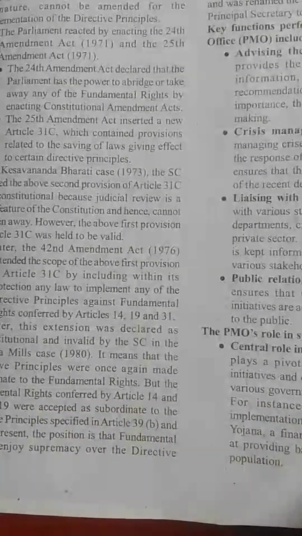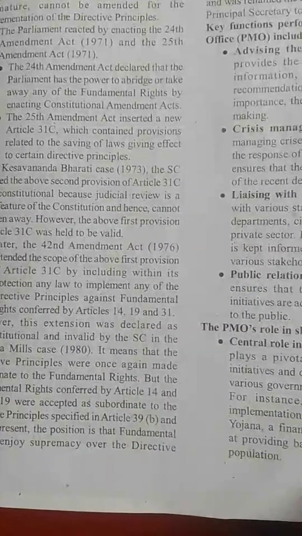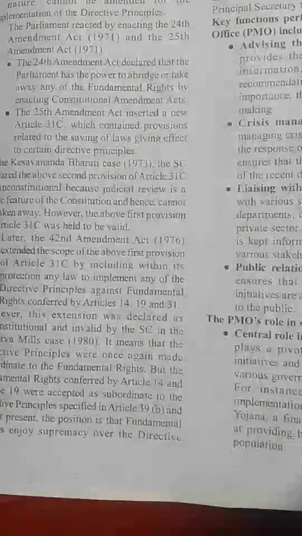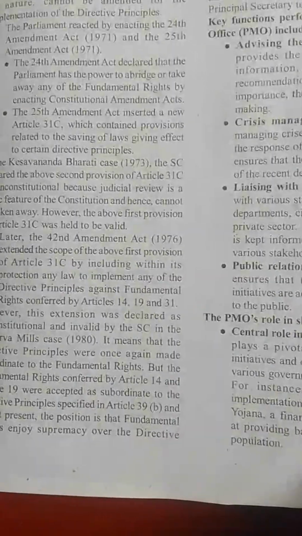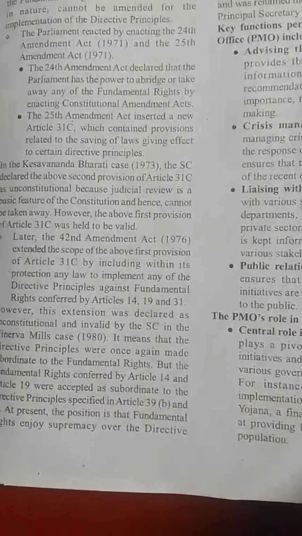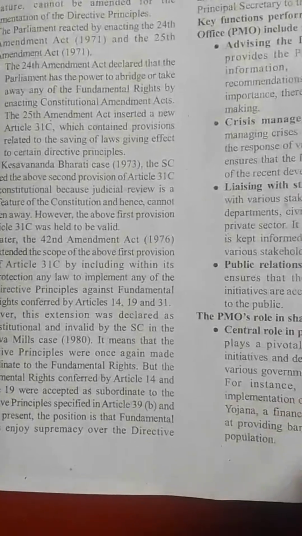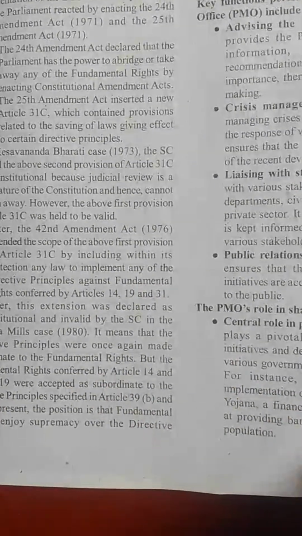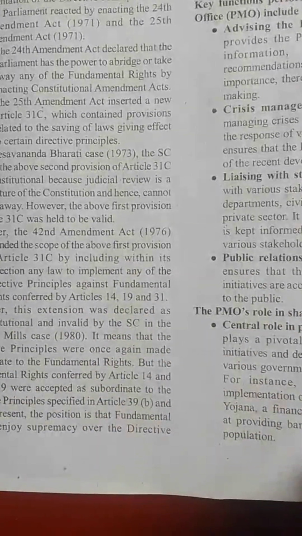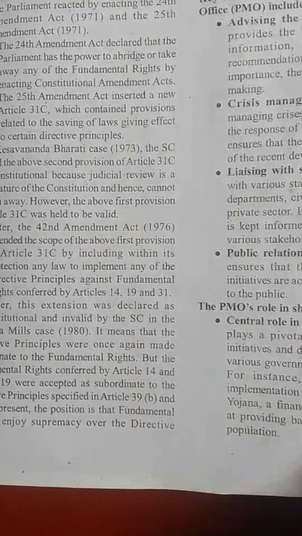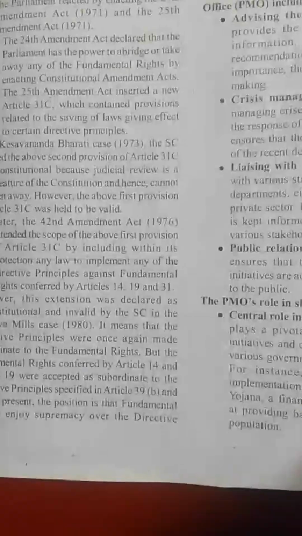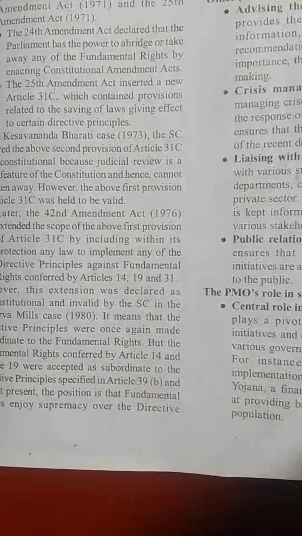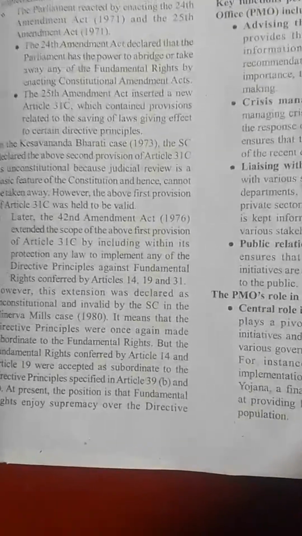In the Kesavananda Bharati case 1973, the Supreme Court declared the second provision of Article 31C as unconstitutional because judicial review is the basic feature of the Constitution and hence cannot be taken away. However, the first provision of Article 31C was held valid.